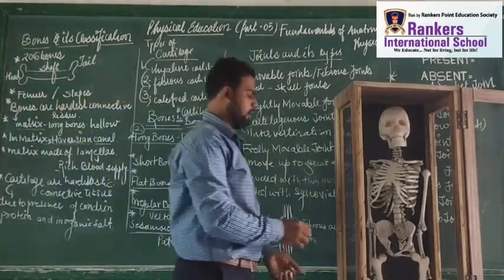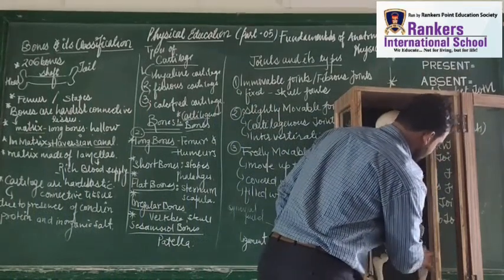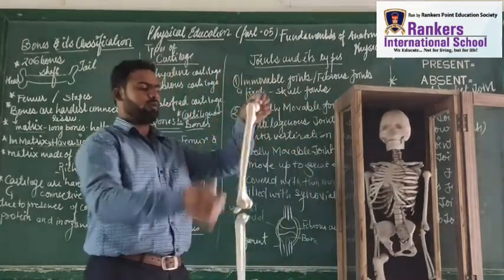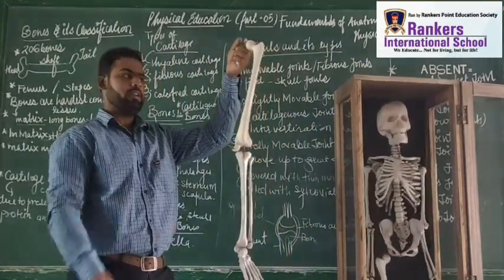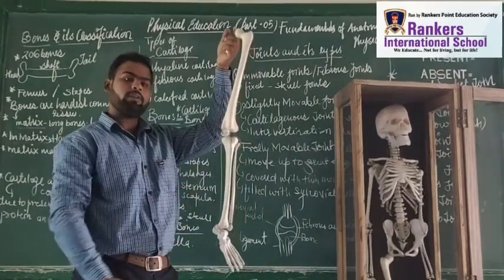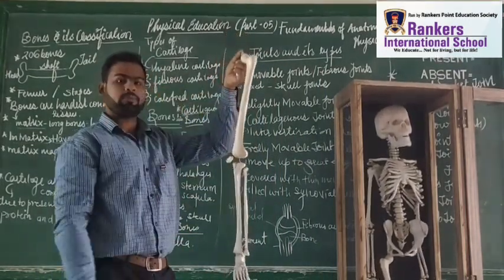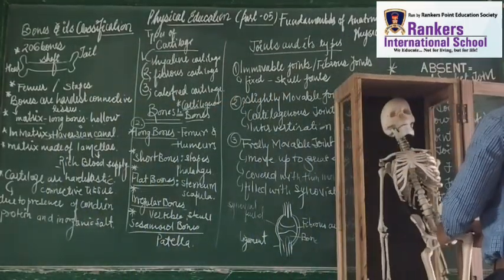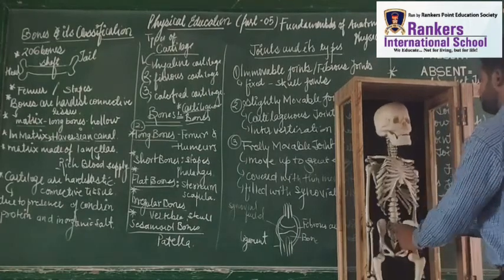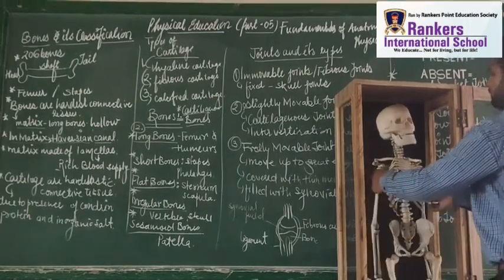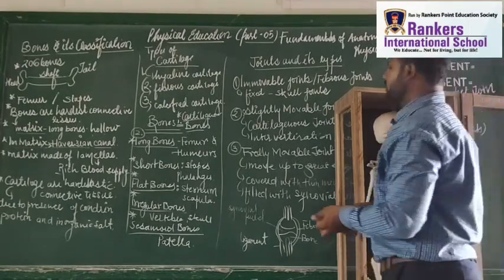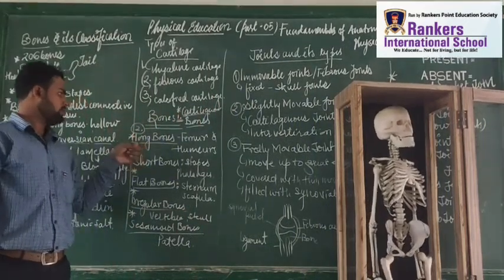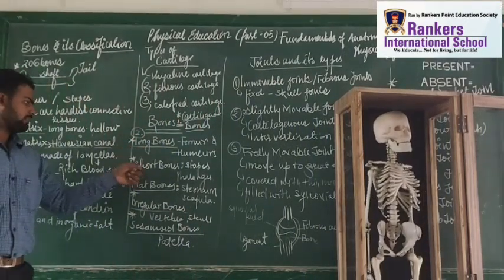So I am going to tell you which is the femur bone. It's so easy. We have Mr. Boni and I can tell you everything because of Mr. Boni. So I am just taking out Mr. Boni's leg. You can see this is the femur bone, the longest bone, and the humerus bone, right? Very nice. This is the femur bone, the longest bone in the human body. Mr. Boni is very helpful for us. This is the pelvic region, these are the rib cages and all, the shoulder region, right? So this is what we have studied about the long bones. The first type was cartilaginous bone, the second type was long bone, and the third type is now short bones.